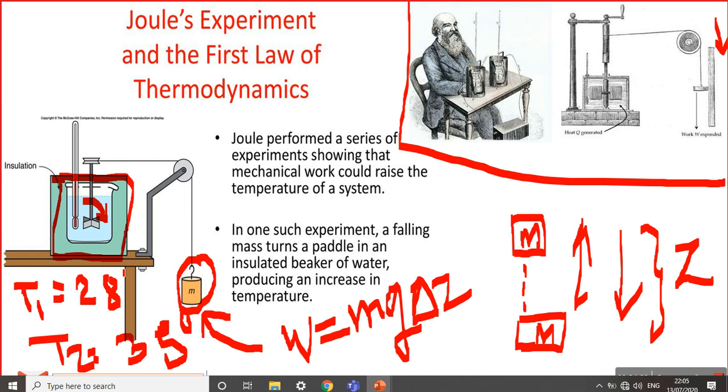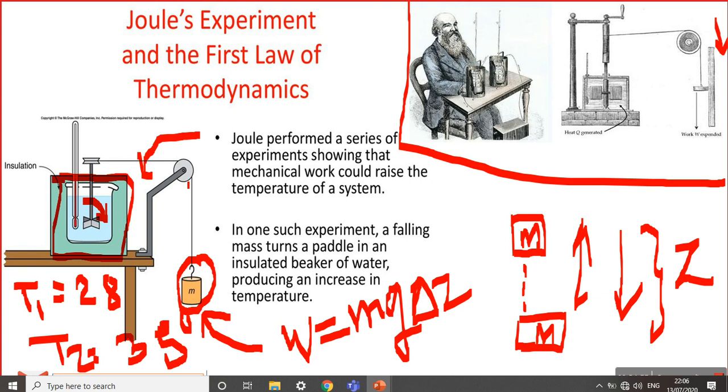Now the water is absorbing heat, and the heat is developed because we applied mechanical work over the system.